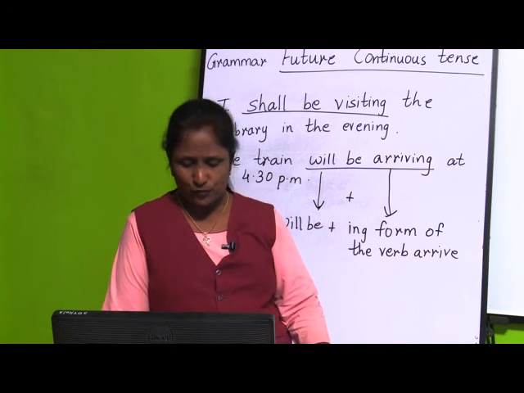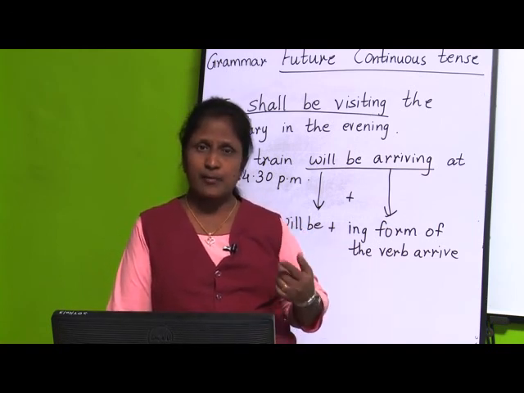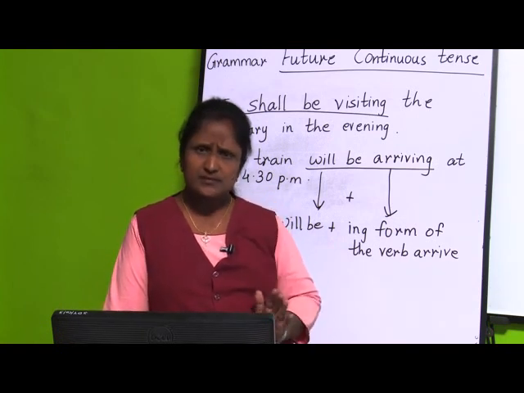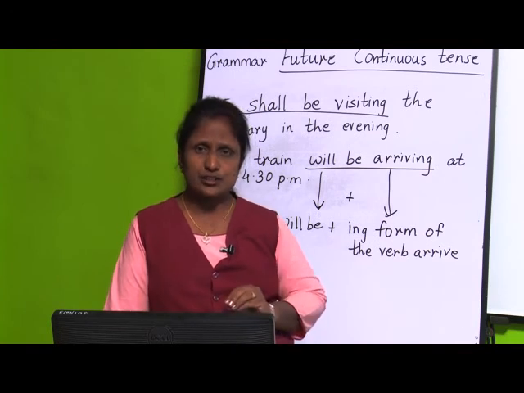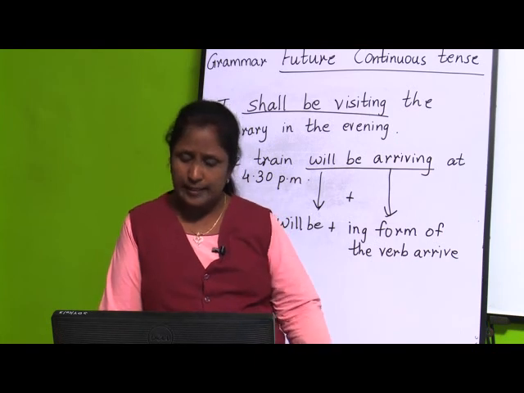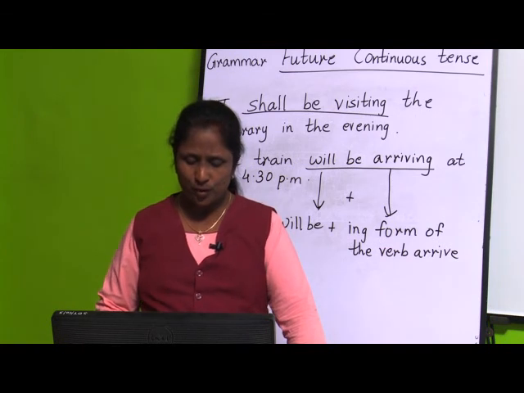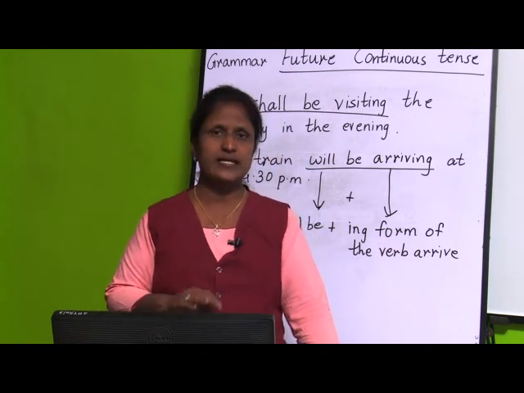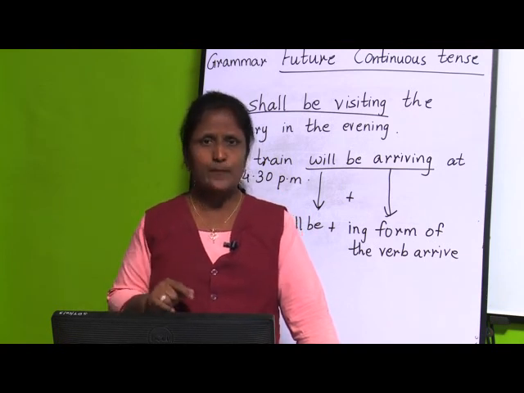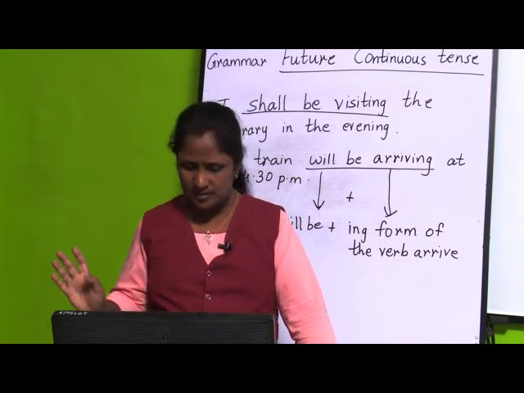So what is going to form? Going to form indicates the actions that are about to take place in the immediate future. And how are we going to form that? We will be using the verbs like is, am or are plus going to plus original form of the verb. In this way you are going to write a sentence.